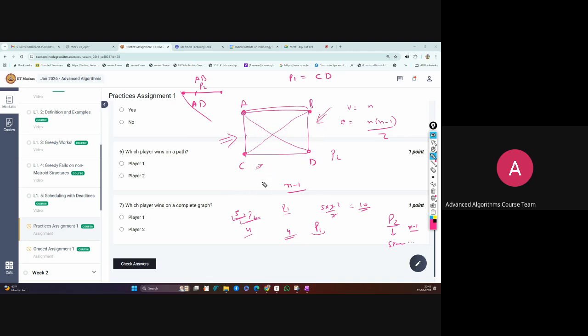But if the graph is bigger, like a 6-vertex graph, 6 into 5 divided by 2 is 15 edges, where P2 requires only 5 edges to make a spanning tree, correct? But P1 cannot make it in 5 edges.